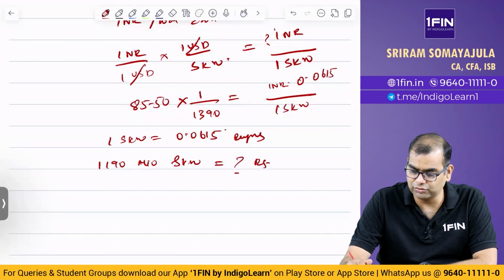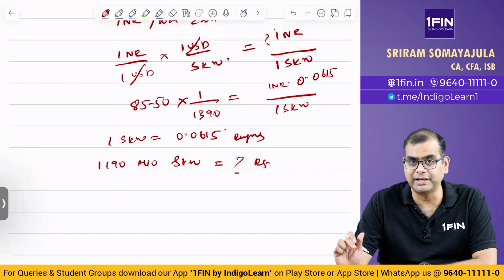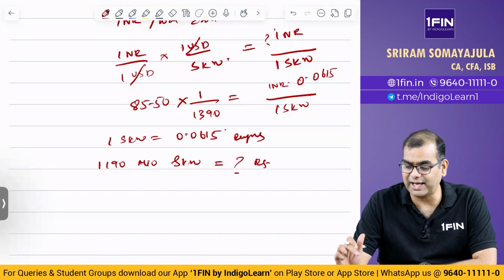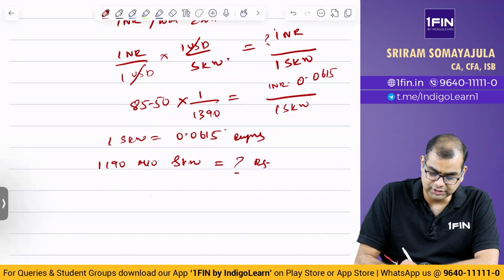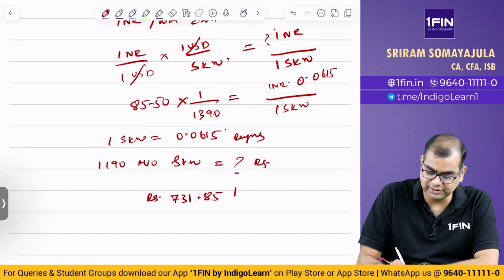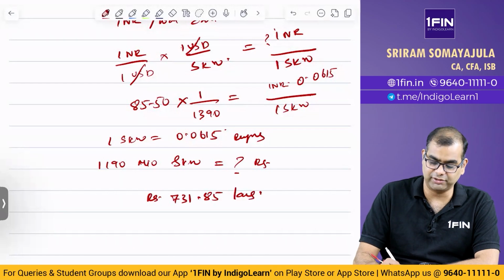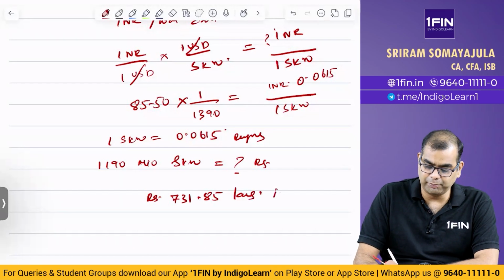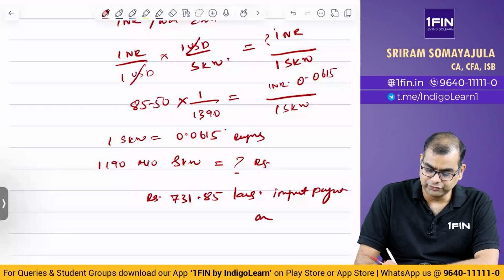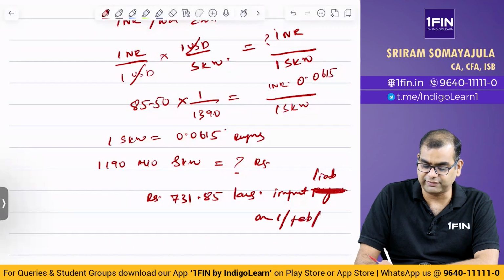0.0615 into 1190. This is million. I have to convert this million into lakhs. That is one more zero, 11900. I will get, that is rupees 731.85 lakhs. 731.85 lakhs is my import payment, or import liability, not payment, liability on 1st February 25.